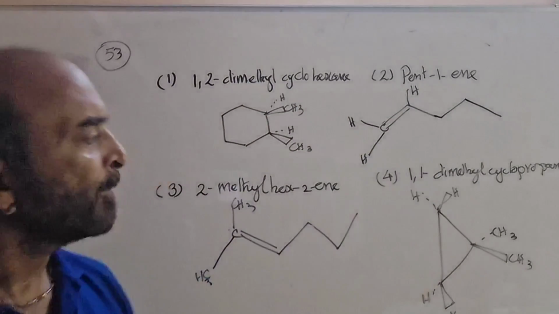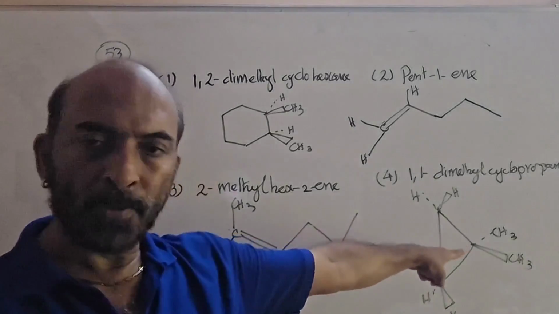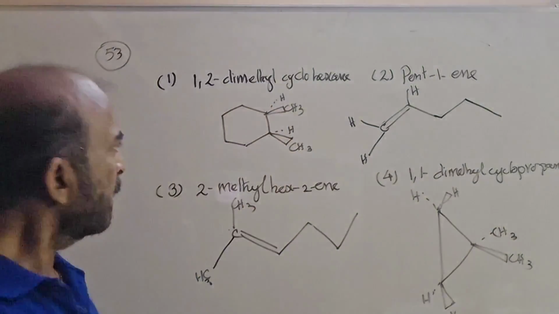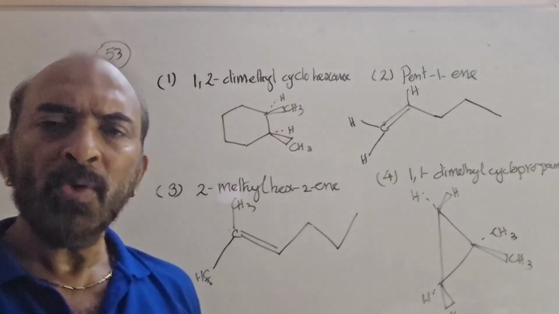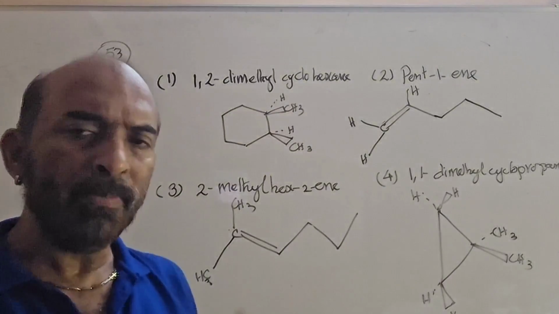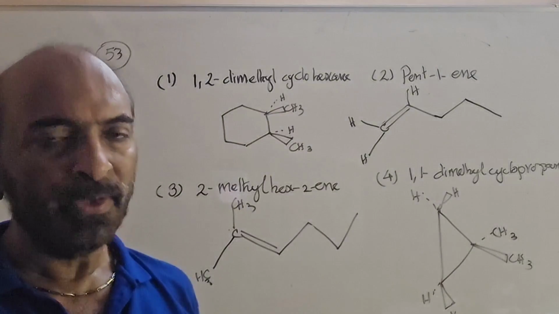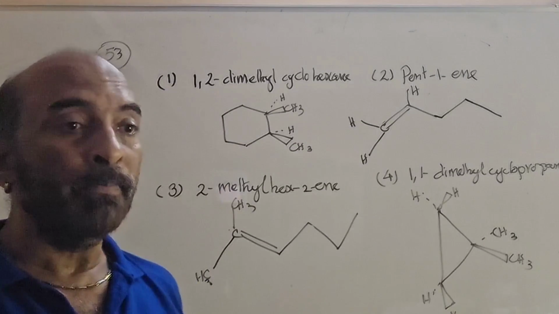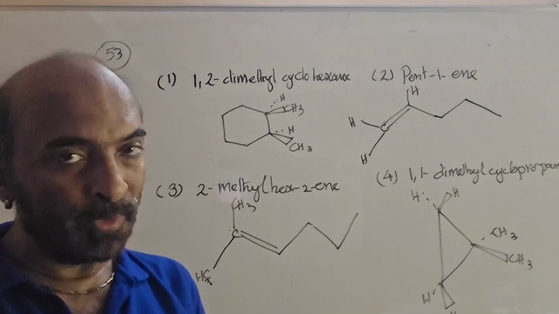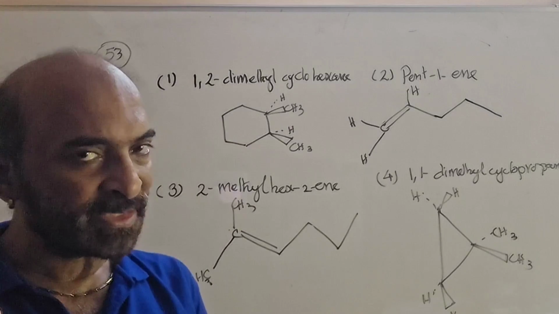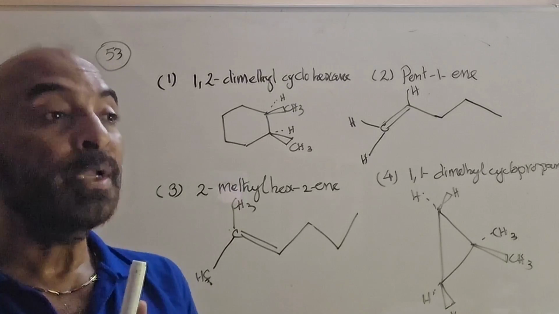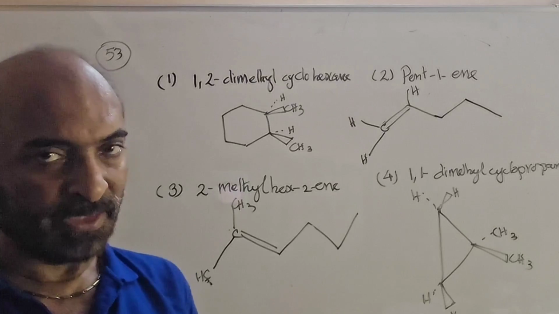Then lastly, 1,1-dimethyl cyclopropane. Okay. Now see, to exhibit geometrical isomerism, a double bond is not always a must. You have to remember, geometrical isomerism can be shown by compounds having a double bond or a cyclic structure, or even in coordination compounds, or in cumulated double bond systems, etc.